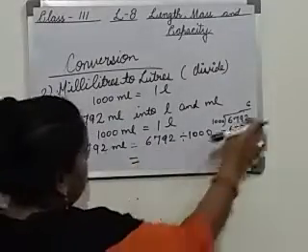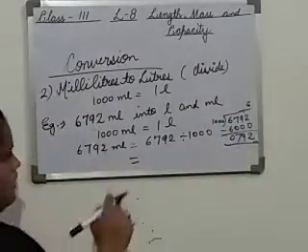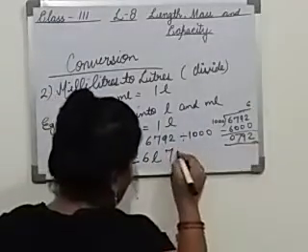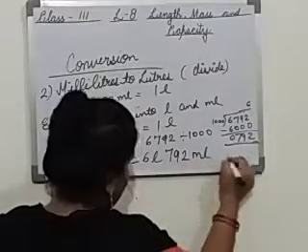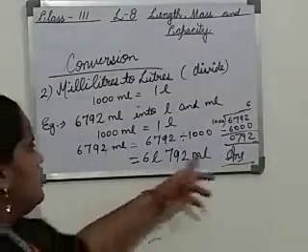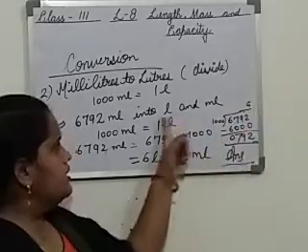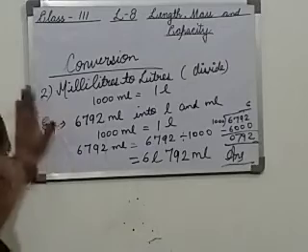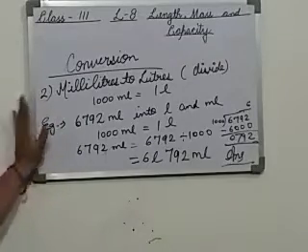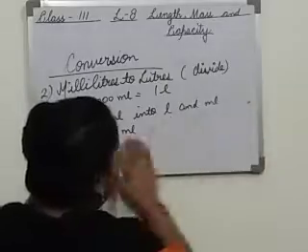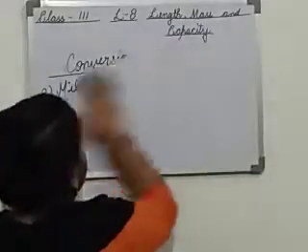I told you the quotient will always be the bigger unit. So what is the bigger unit? 6 liters. And the remainder will be the smaller unit, 792 milliliter. This will be the answer. The quotient is the liter, 6 liter, and the remainder is 792, that is milliliter. Like this we will convert the smaller unit into bigger unit, by dividing.